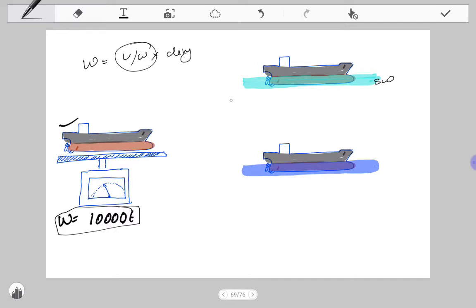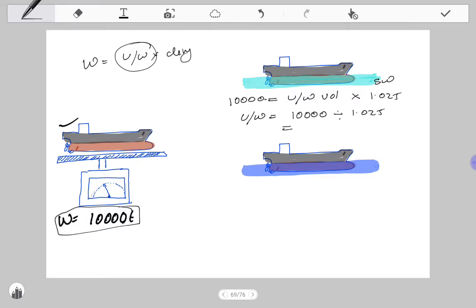So displacement will be 10,000. We have to find the underwater volume. Since the density of the salt water is 1.025, underwater volume is equal to 10,000 divided by 1.025.